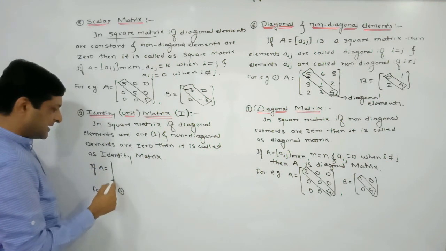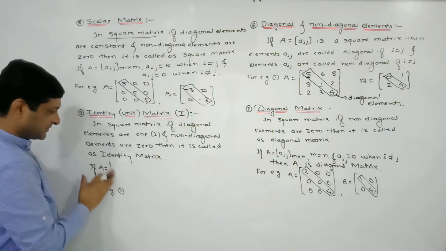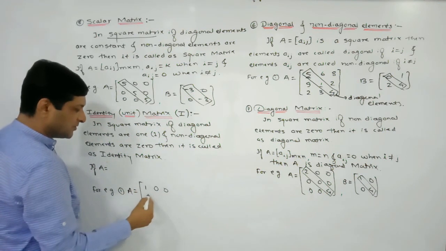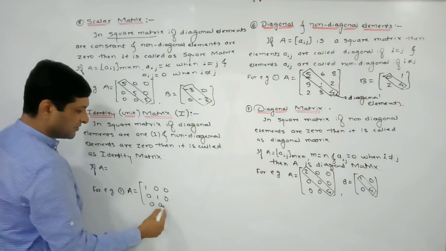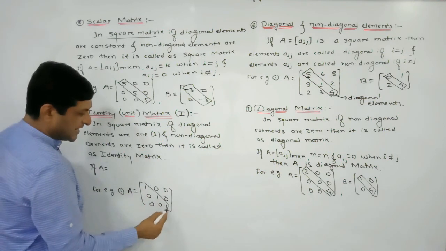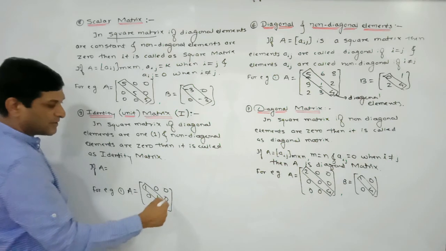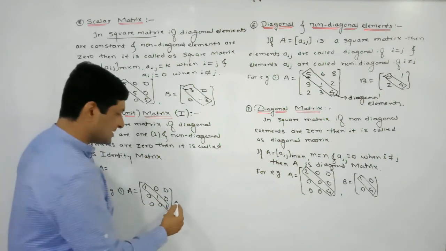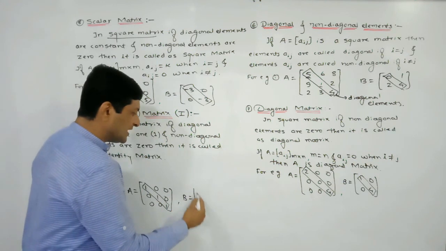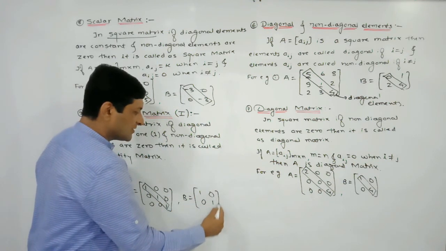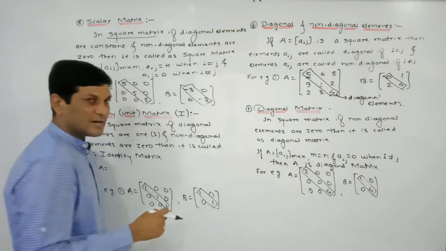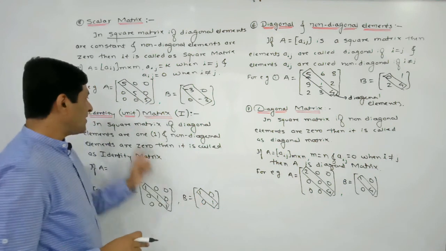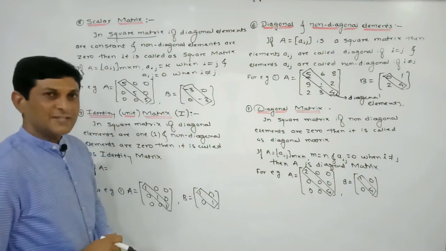Just take an example. A is one matrix whose elements are say 1 0 0, 0 1 0, 0 0 1. Here we can easily observe that the diagonal elements are 1 and non-diagonal elements are 0. So we can say that this is what? Identity matrix. So let B be one matrix whose elements are 1 0 0 1. Here also we can observe that diagonal elements are 1 and non-diagonal elements are 0. So this is also an example of what? Identity matrix. It is also called unit matrix.